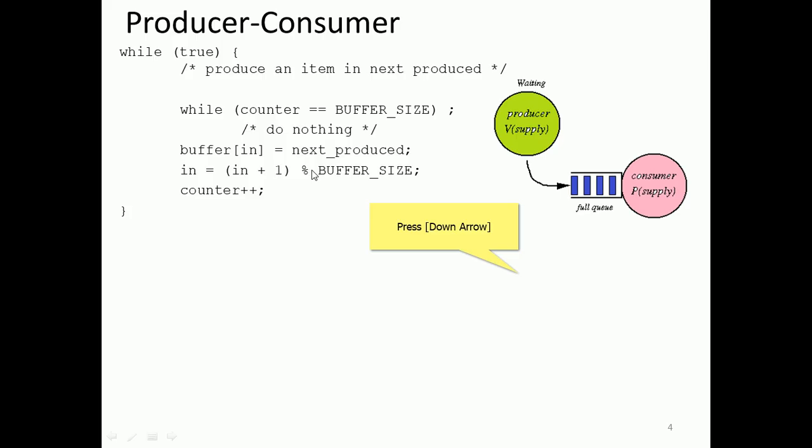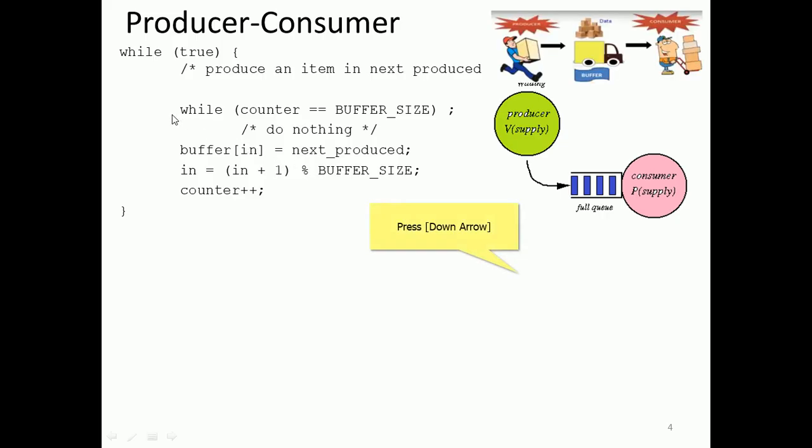So in this case, what will happen when the queue is full, the counter has reached the maximum size, right? What does the producer have to do? It has to stop. Only when the counter is the buffer size, it will stop. Otherwise keep producing, right? So that is a while loop, which may be helpful to understand the production.